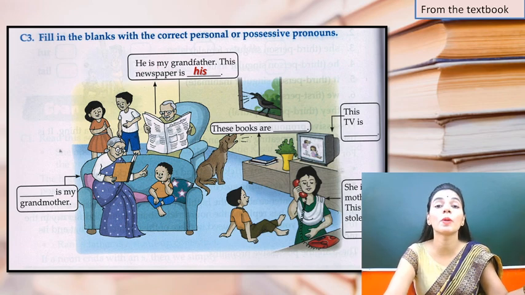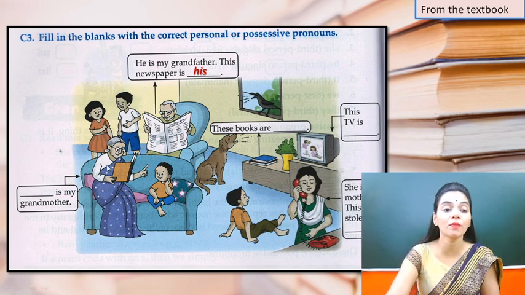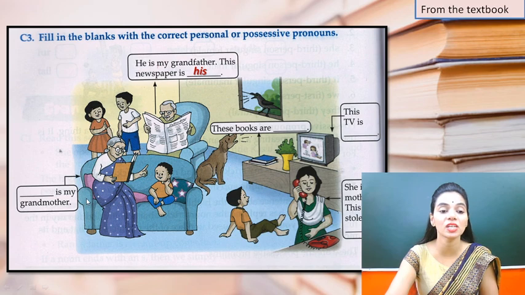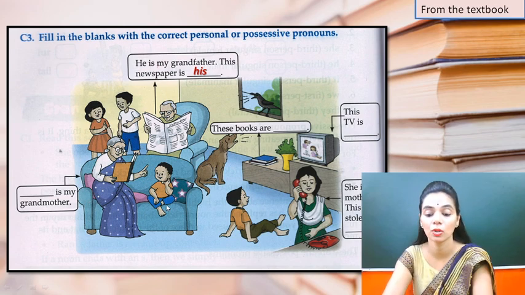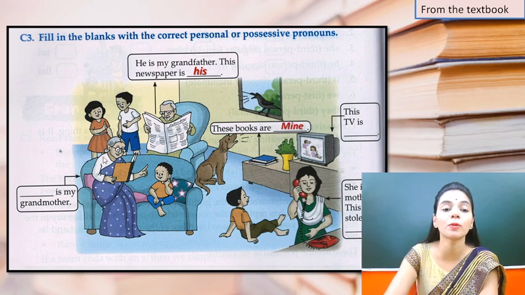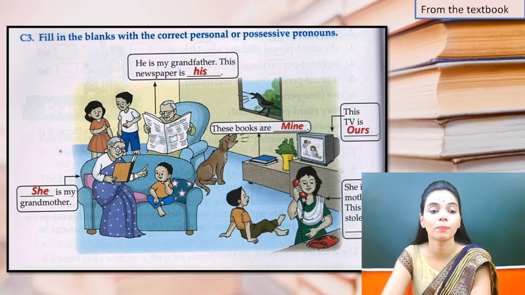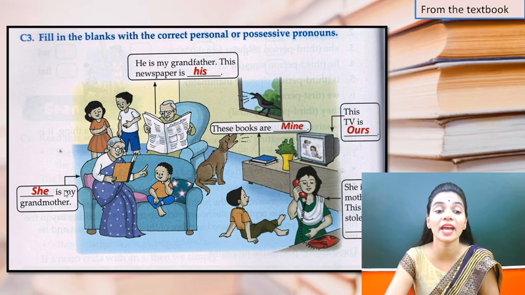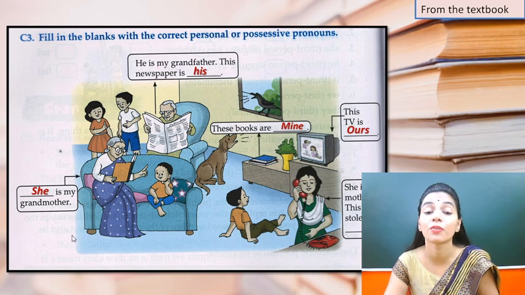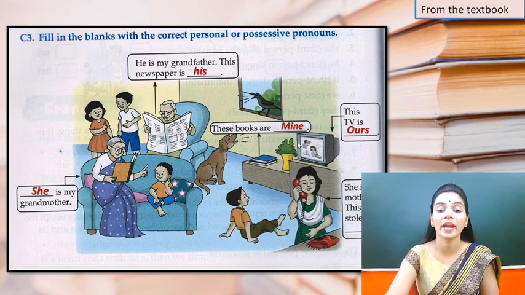The newspaper is his. Similarly, if I go to the grandmother, dash is my grandmother. So what will be the pronoun used for grandmother? She is a woman. So the pronoun used will be she: she is my grandmother, right?